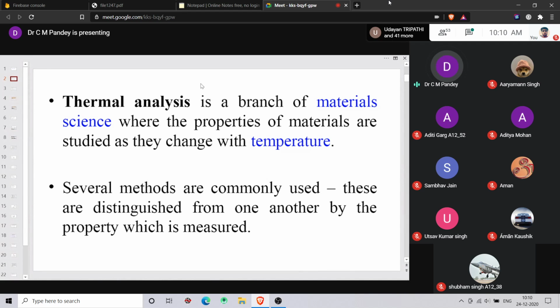For example, you have been provided with a chalk powder, that is calcium carbonate, and thermal analysis should be done for that material. So you are providing some heat to that particular material. Now what will happen to the material?